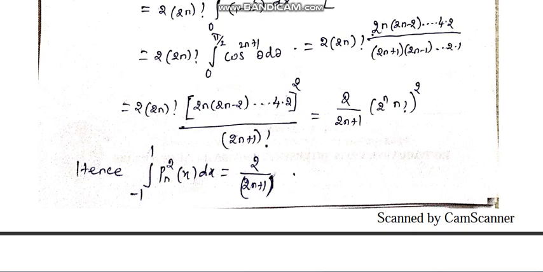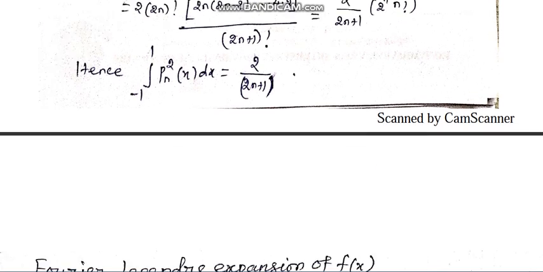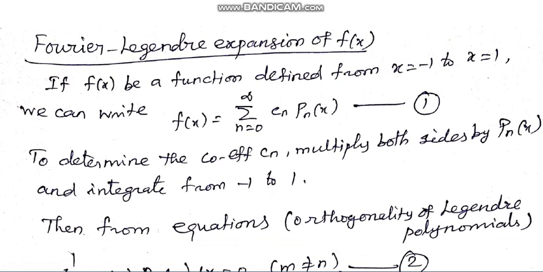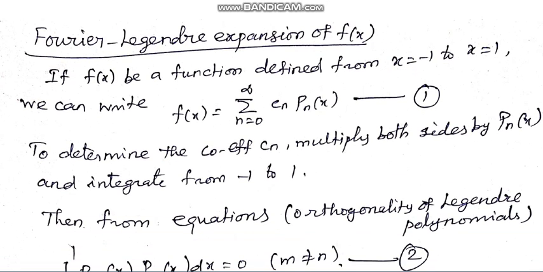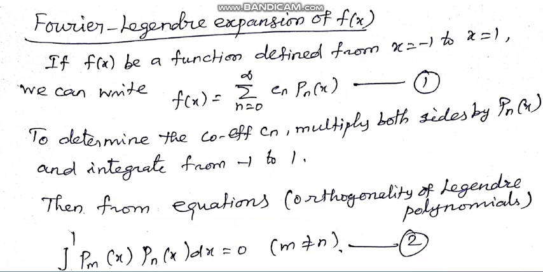When m not equal to n, in the first case, it becomes 0. In the second case, integral minus 1 to plus 1 Pn square x dx equal to 2 by 2n plus 1. Okay, so that is the Legendre polynomial. Next, Fourier Legendre expansion of f of x. If f of x be a function defined from minus 1 to plus 1, we can write f of x equal to sigma n equal to 0 to infinity Cn Pn of x.